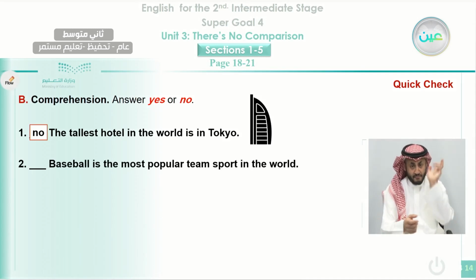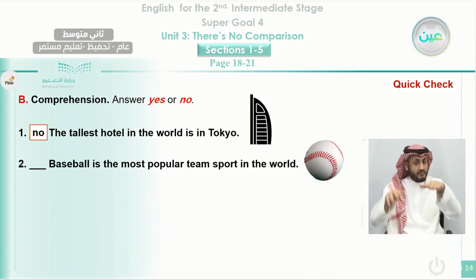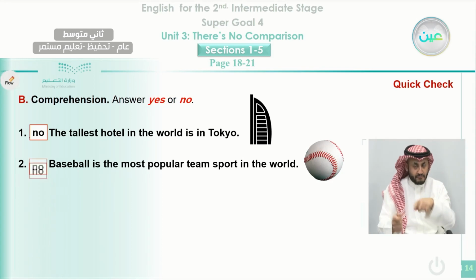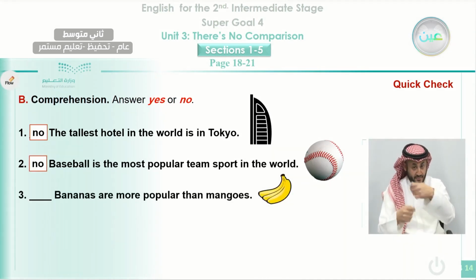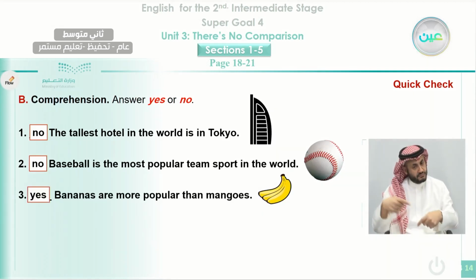Baseball is the most popular team sport in the world. Is it? Is it baseball? No, it's not. It's football, actually. Number three, bananas are more popular than mangoes. Is that correct? That is a correct statement, yes.